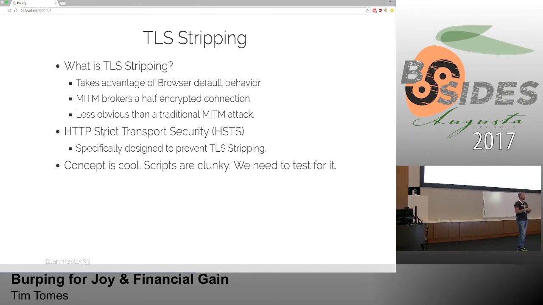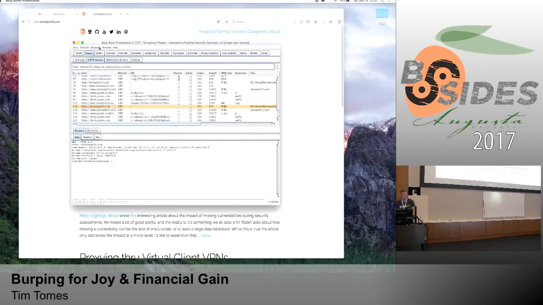Your browser, when you go in and type landmaster53.com, will immediately make that request over TLS instead of the default clear text. And we want to test for the existence of this control. The way that we do that is using this TLS stripping approach right here. Okay? So another fun way to use Burp in an unintended fashion.